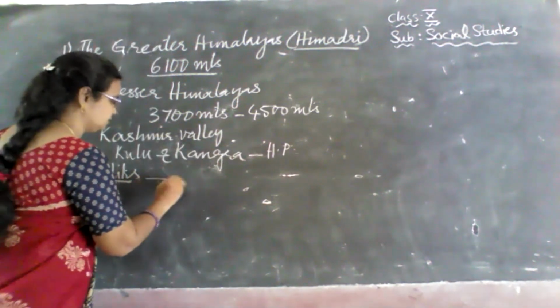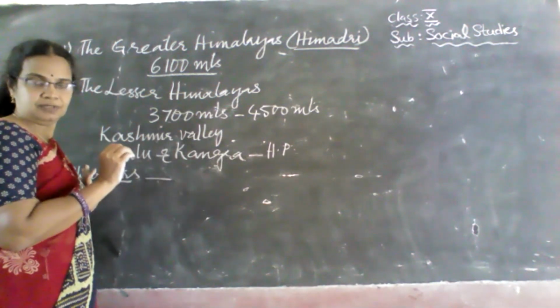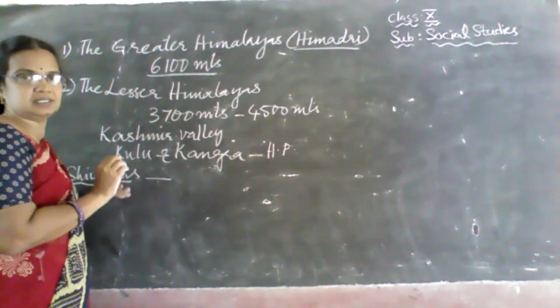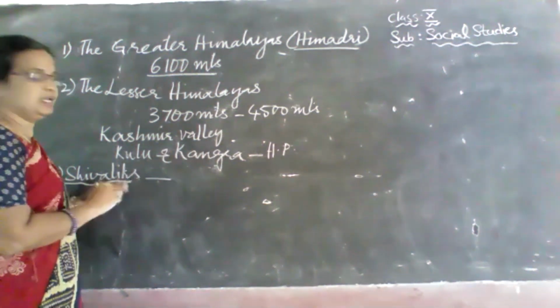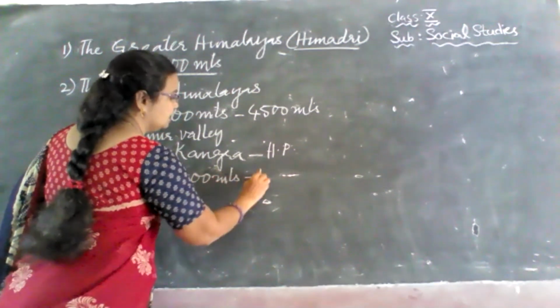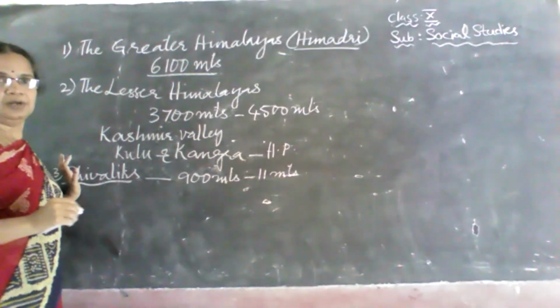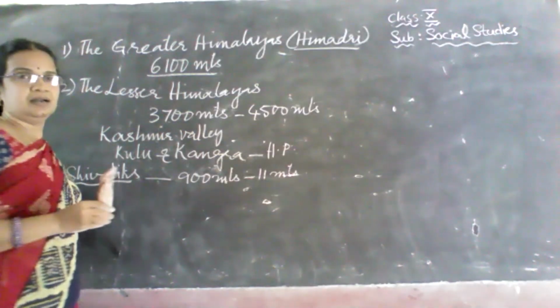It ranges between 900 meters and 1100 meters.